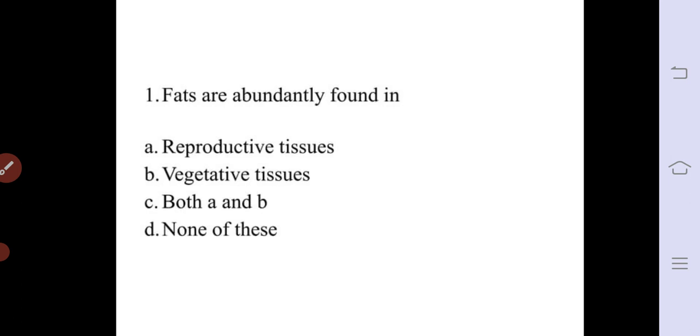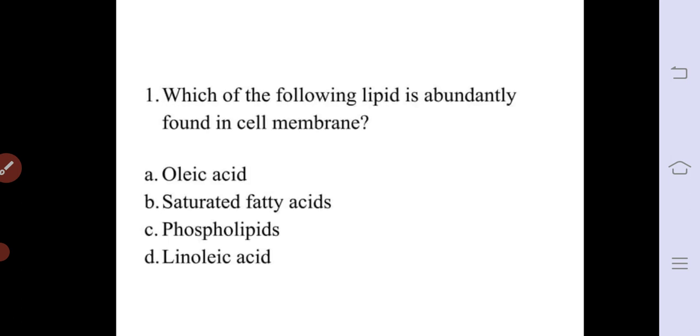Next question: fats are abundantly found in. Fats are abundantly found in option A, that is reproductive tissue. The next question: which of the following lipids is abundantly found in a cell membrane? The answer is phospholipids.